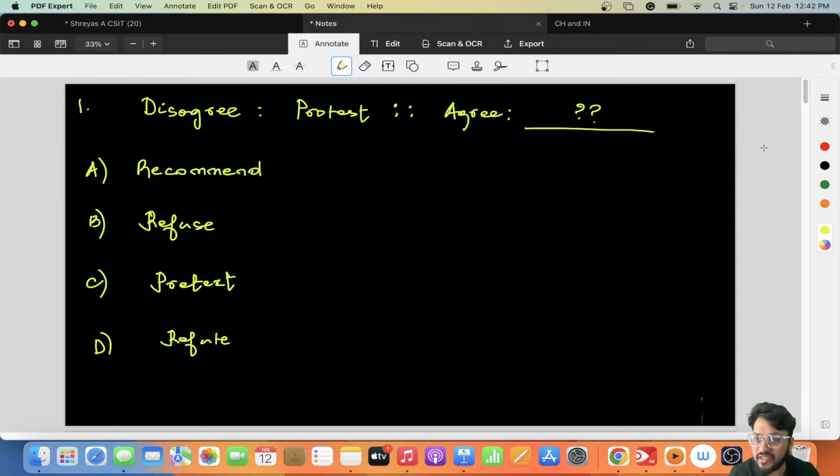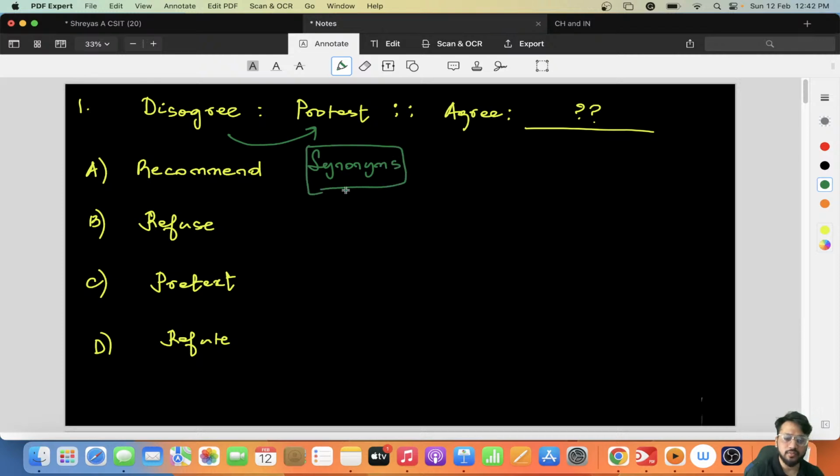If we see this clearly, disagree and protest are nothing but synonyms. Protest is basically the childish way of disagreeing. If you don't like someone's opinion or something, what do you do? You protest, saying you don't want it. Like sitting on the ground saying you don't want it. So what goes to be the synonym of agree? You guys have to tell.